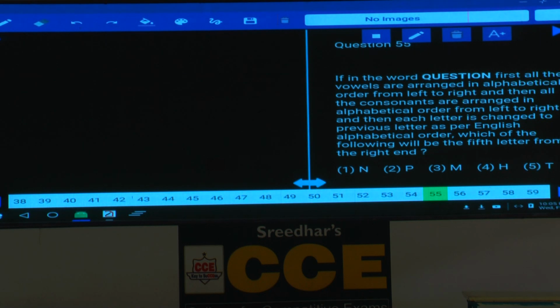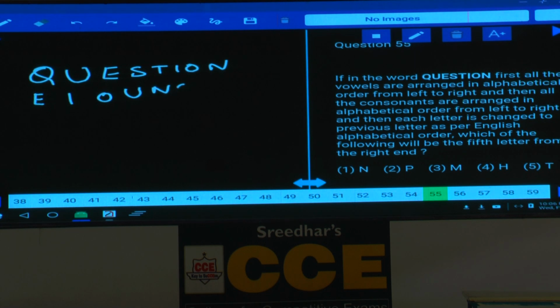Then question number 55, in the word question, Q, U, E, S, T, I, O, N, in the word question. First, all the vowels are arranged in the alphabetical order. Tell me what are the vowels in this one? E, I, O, and U are the 4 vowels. Then all the consonants are arranged in the alphabetical order. Tell me what are the consonants here? N, Q, S, and T are the consonants.